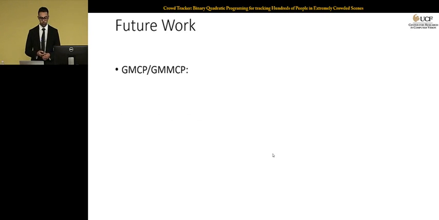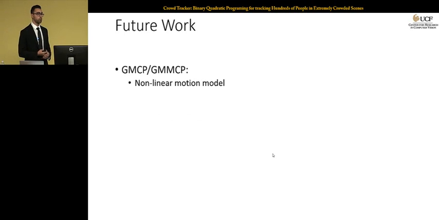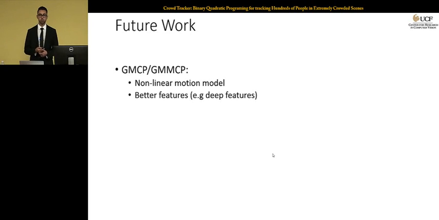For future work, one direction would be to use a nonlinear motion model instead of a linear motion model. That is important when dealing with sport sequences. And also, if you have a nonlinear underlying motion model, you'll be able to increase the temporal span during data association, which you eventually will be able to better deal with occlusion. We can use better features. We are just using appearance features here, but deep learning features are another direction to discover.